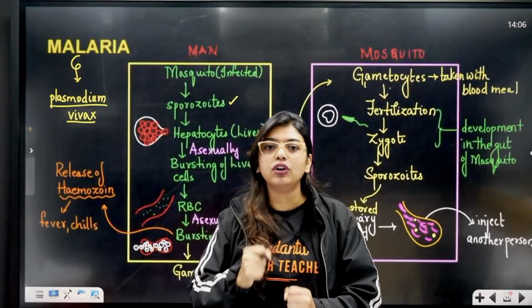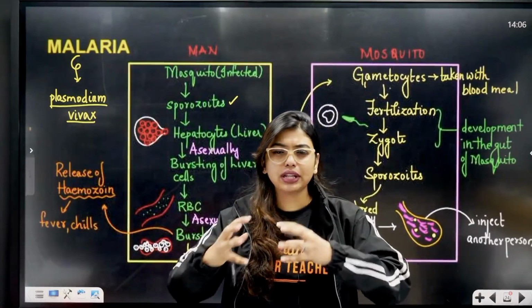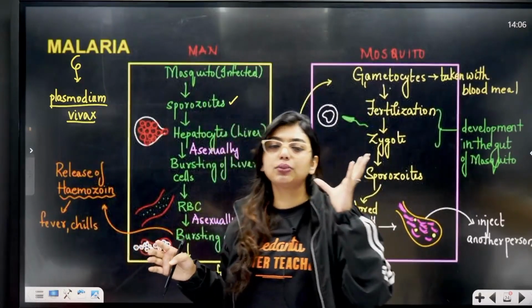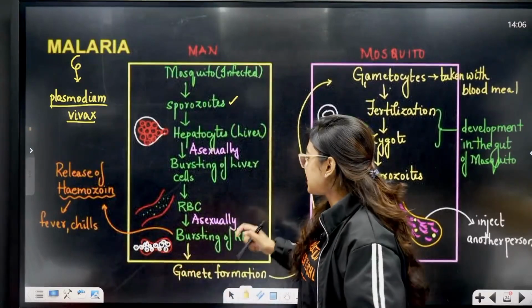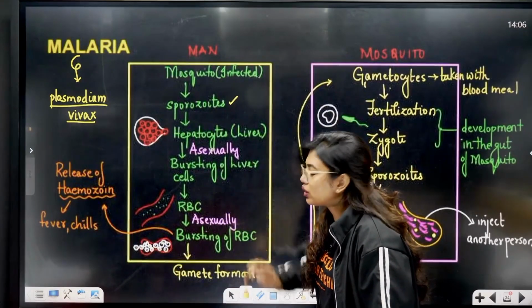First, where will it go? To the liver. It will go to the hepatocytes, multiply continuously, asexually, burst open the liver cells and go into the blood vessels. It will burst the liver cells, that is the hepatocytes, and then it will go to the RBC.